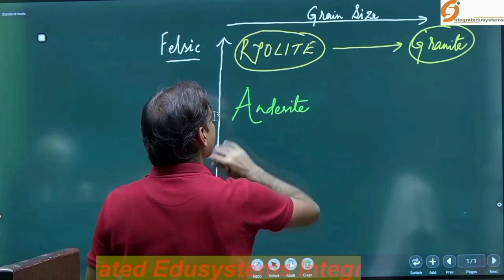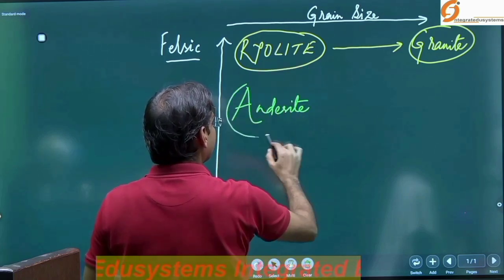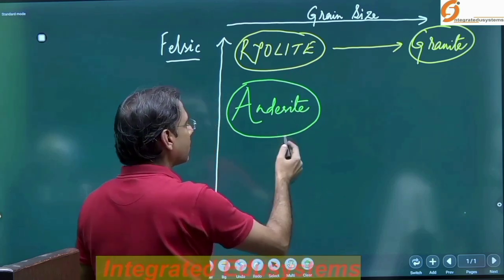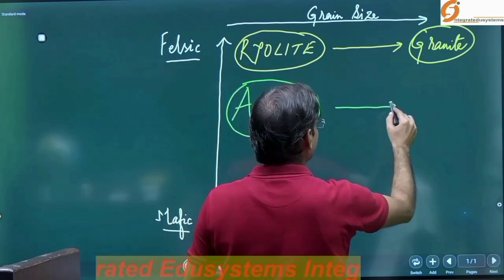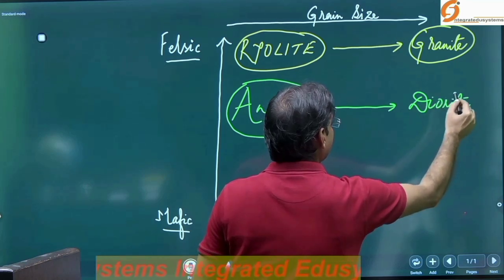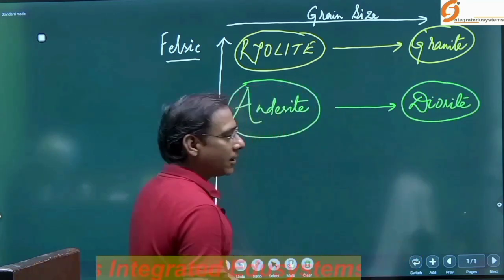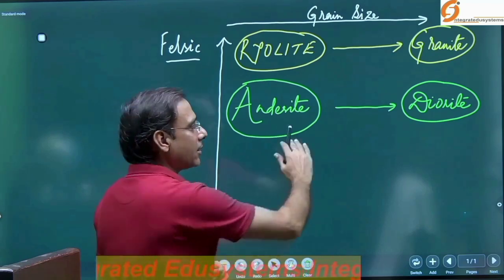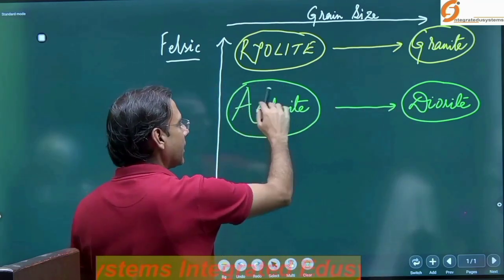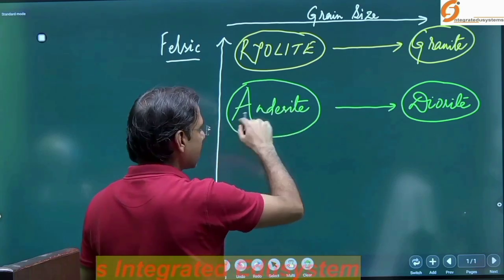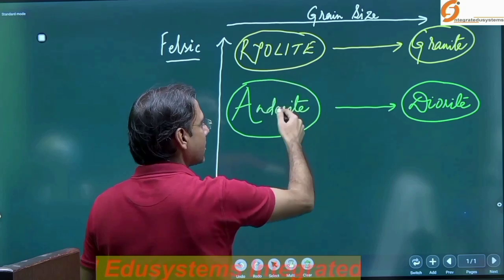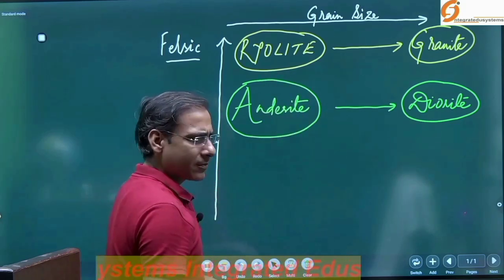Now, andesite, now look, is another extrusive rock, and I will tell you right now. Now, diorite. Diorite is an intrusive rock. Again, the grain size is increasing here. Silica content, when you look at it, in comparison to rhyolite is almost equal or a slight bit less.